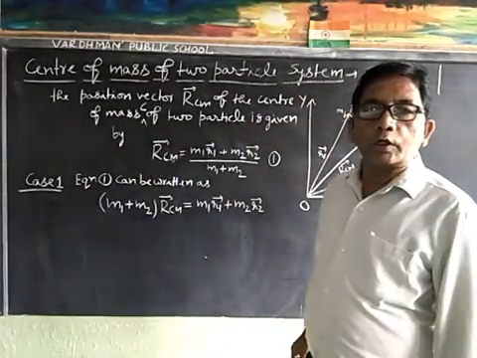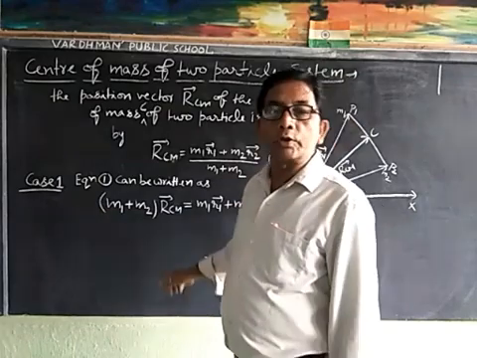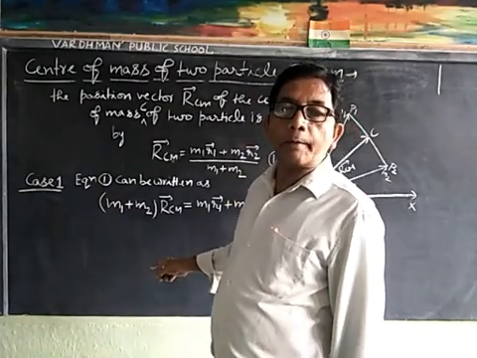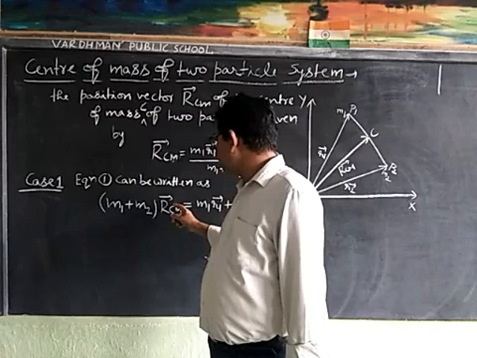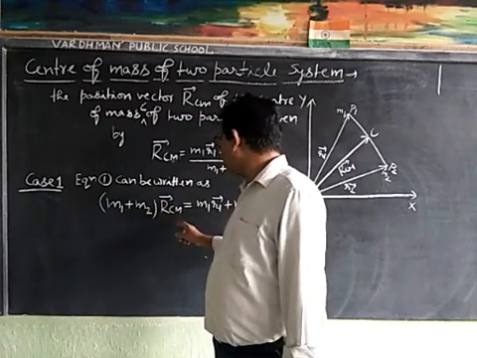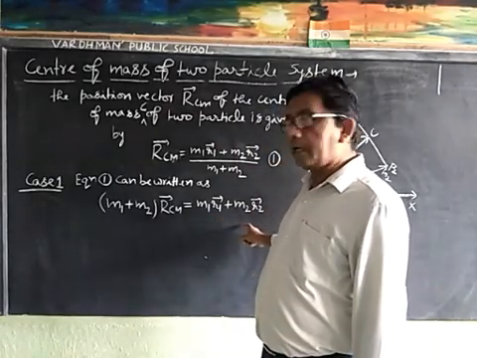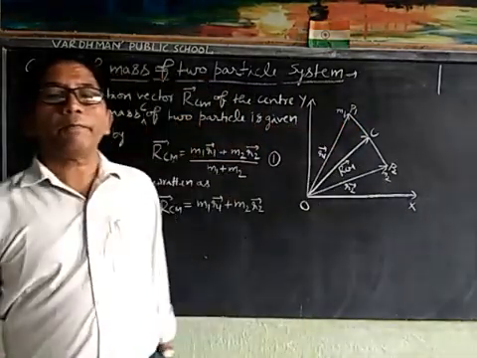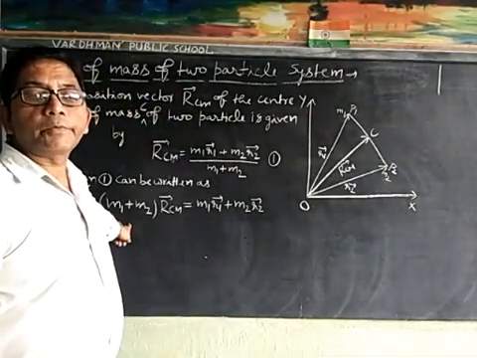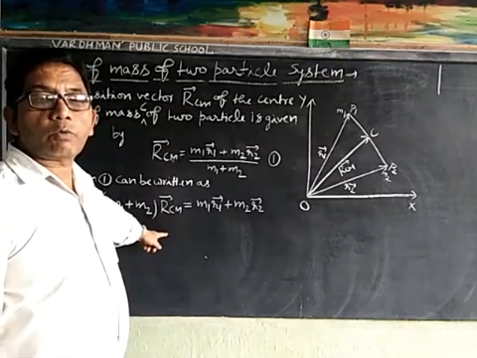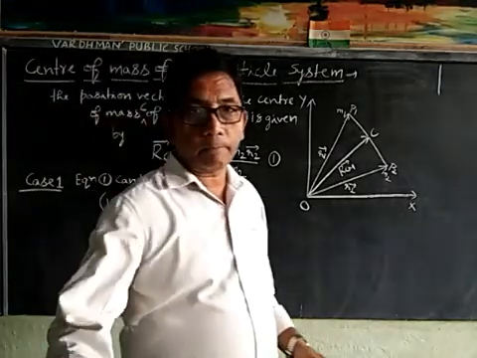That is, we can see the product of the total mass of the system and the position vector of its center of mass is equal to the sum of the products of the individual masses and their respective position vectors.